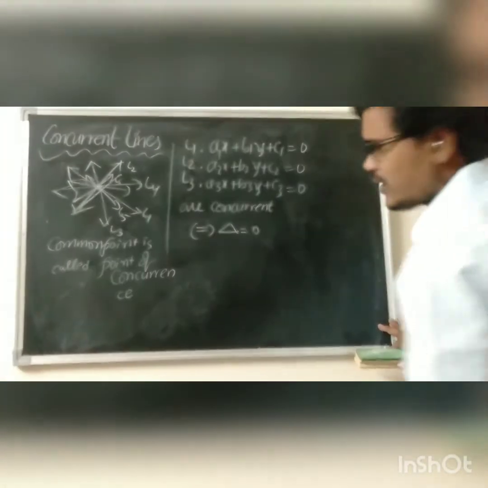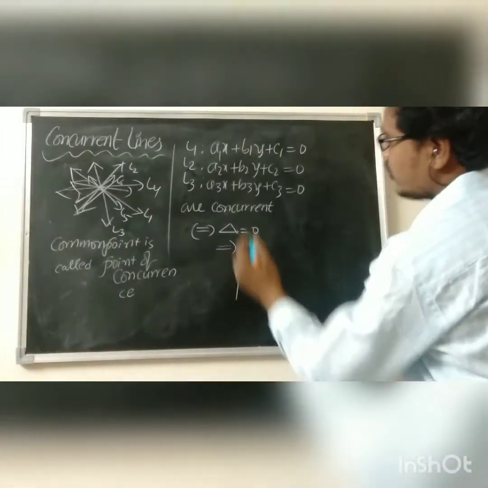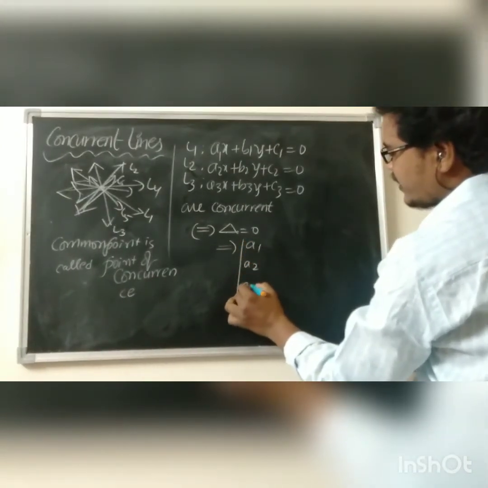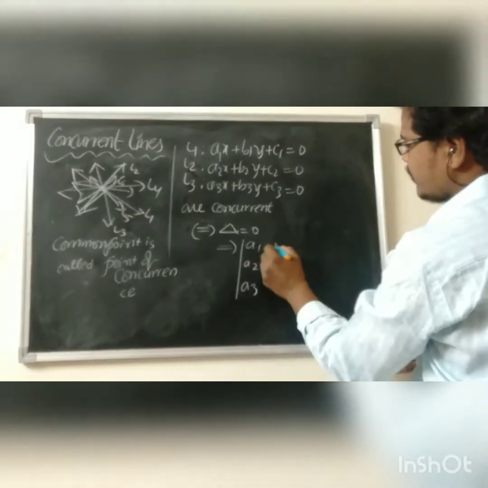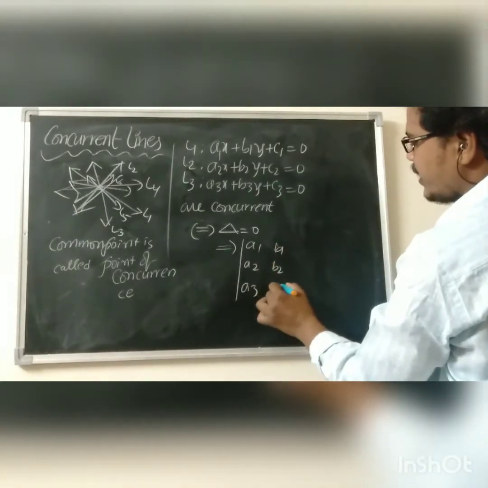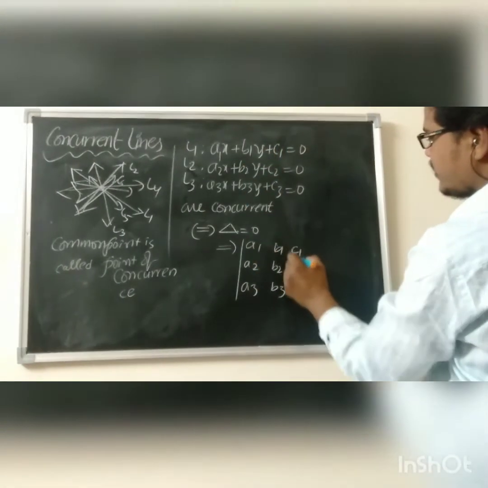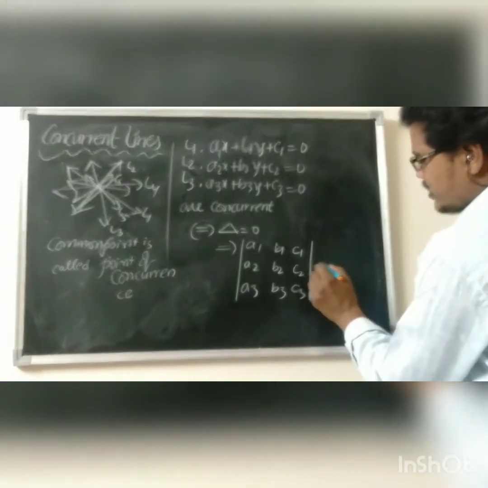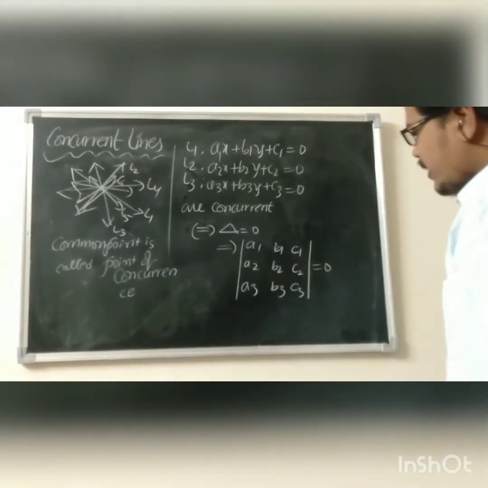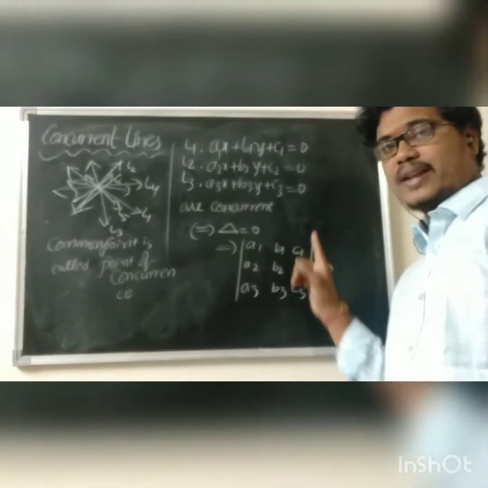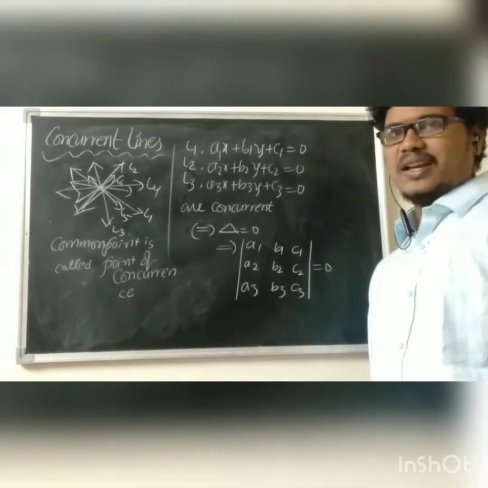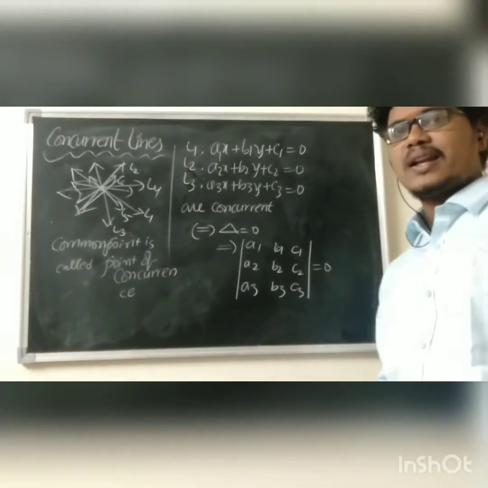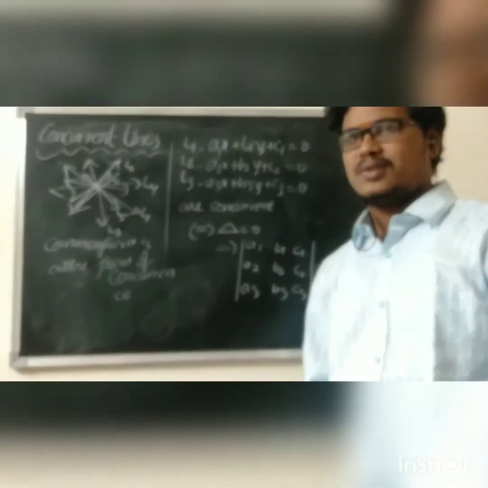What do you mean by delta, sir? It is none other than the determinant of the coefficients of x: a1, a2, a3, coefficients of y: b1, b2, b3, and next the constants c1, c2, c3. This is the formula for delta, and it is equal to 0. Whenever the delta becomes 0, such lines are called concurrent lines. Is it clear, Nana? Now let us see what applications we have from the concurrency concept.